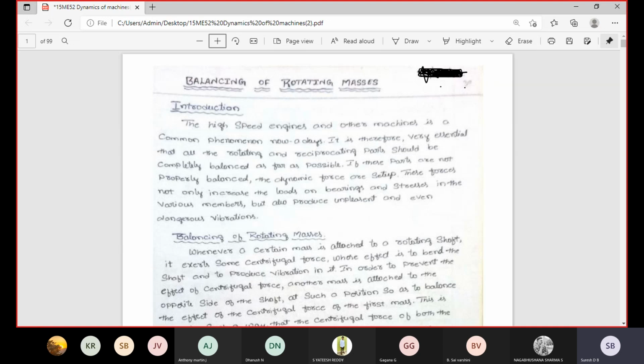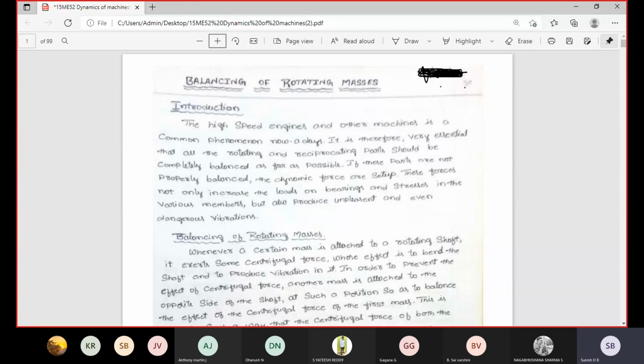If the parts are not properly balanced, suppose you consider a rod of 10 diameter used to transmit power from one shaft to another shaft, or from one bearing to another. Throughout the length of the shaft you maintain equal diameter. Left side of the shaft diameter 10, exactly center 10, right side of the shaft also 10 diameter. Only then the shaft is rotated without any eccentricity.